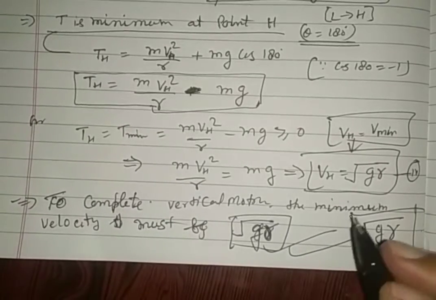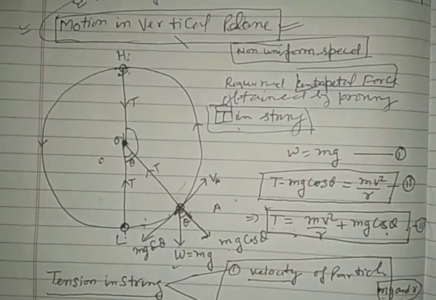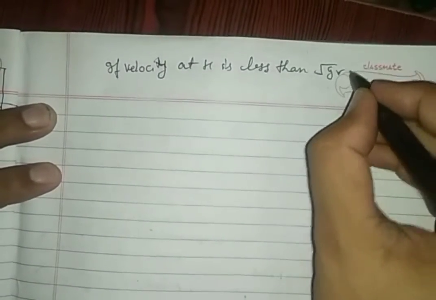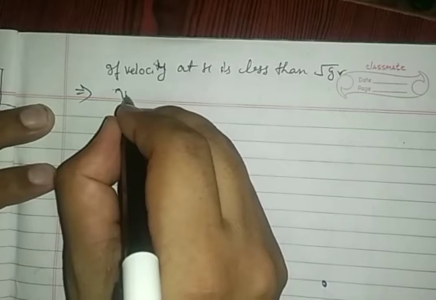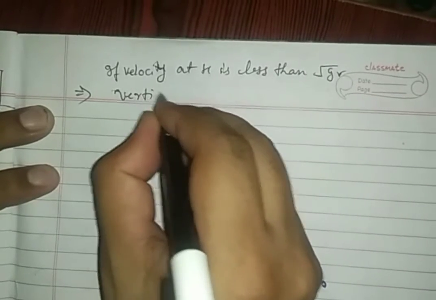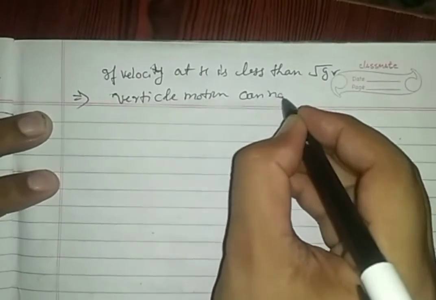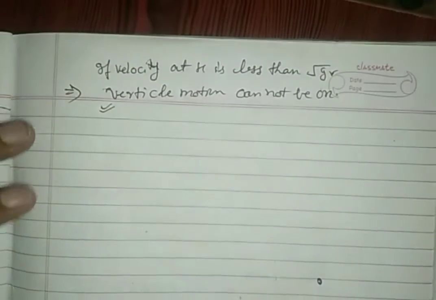See very carefully. If the velocity is less than this, then it will fall and you cannot complete the vertical motion. If the velocity at H is less than under root gr, then this implies that vertical motion cannot be completed. See very carefully.